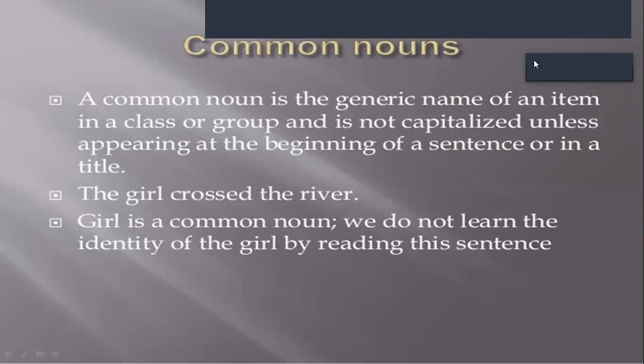That is, a common noun is the name of an item, a class or group that is found everywhere. In simple words, it is found everywhere, and it can be seen everywhere. Like for example, the girl crossed the river. The girl can be seen everywhere. And then the river also, it's seen in most places. Girl is a common noun. We do not learn the identity of the girl by reading this sentence. So girl is a common noun.